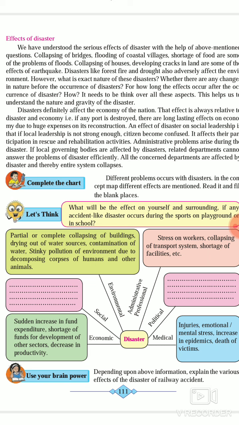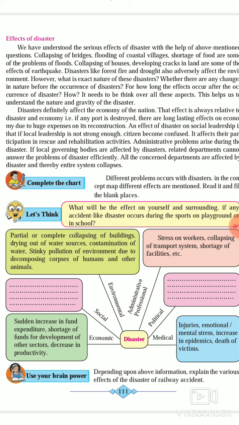In political, the proper and strong leadership will provide help and care to victims. Government compensations will be given immediately. And in case of medical, the effects will be injuries, emotional, mental stress, increase in epidemics, death of victims are seen. So these are the effects which are shown here in this chart.